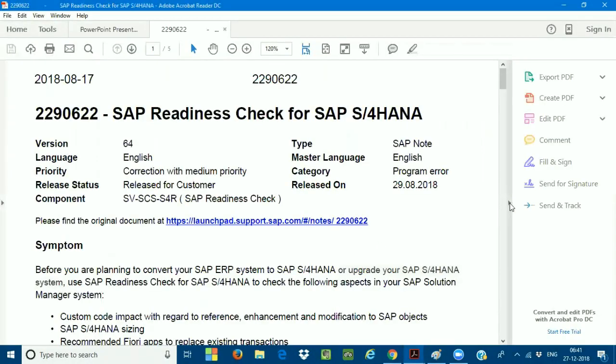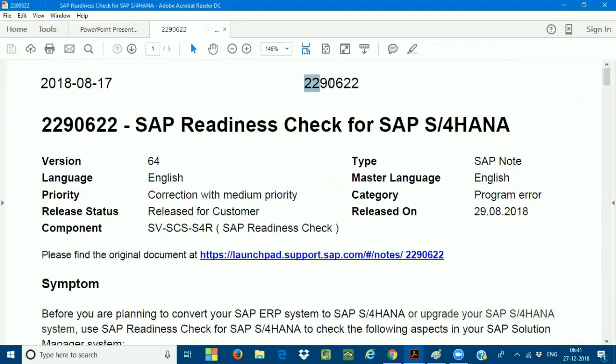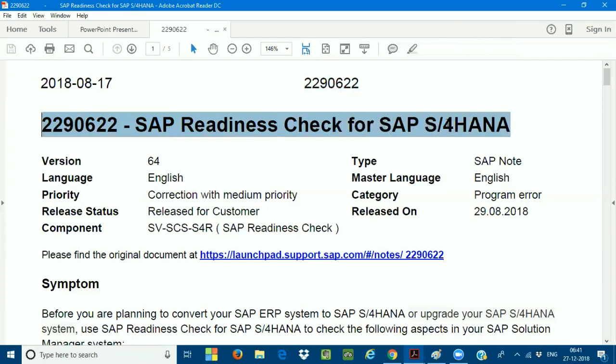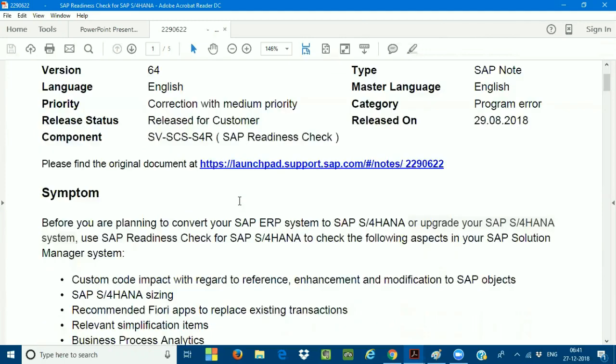Please make a note of this. The note number is 229062. Very, very important. If you have a pen and paper or something like that, please make a note. 229062. So this note is going to give the complete understanding of what the SAP S/4HANA readiness check is with the conversion project.